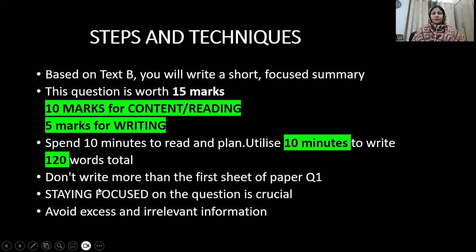So moving on. What are the steps and techniques to attempt the summary task? Based on text B, you will write a short, focused summary. The important thing about this question is that it should be a focused summary, meaning that you have to read the question, read the rubric, and answer accordingly. This question is carrying only 15 marks. And if you follow the tips and techniques which I have shared with you, there are chances that you might get full marks, or around 12 to 13 marks will be easily obtained.